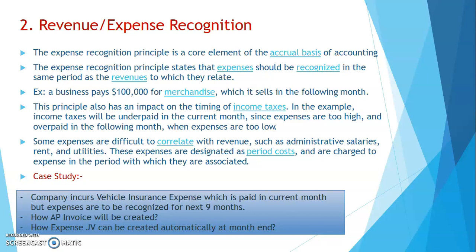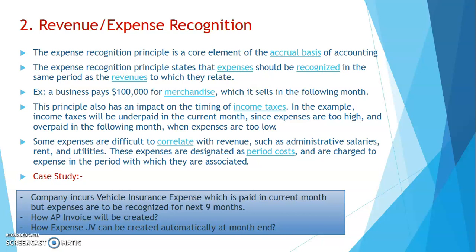It means that for the current month, since it has no income but it has recorded expenses of 1 lakh dollars, nothing will be charged for the income taxes. But in the next month, since the company has already recognized the expenses, the full revenue will be recognized. So in the next month, it will have to pay the income tax.